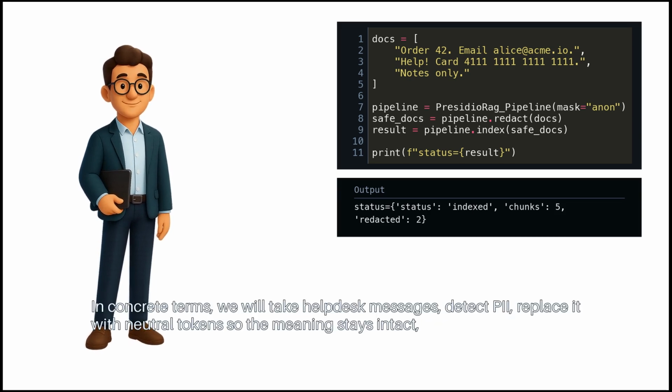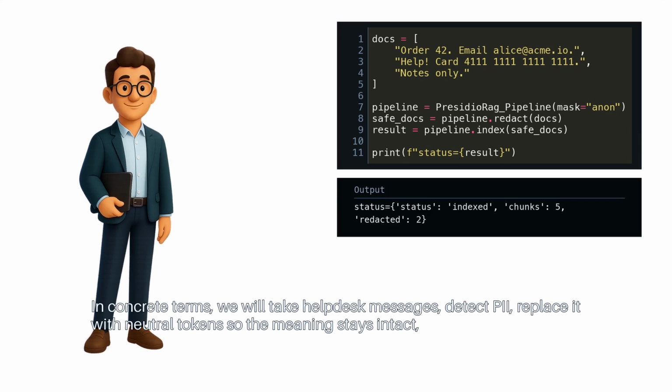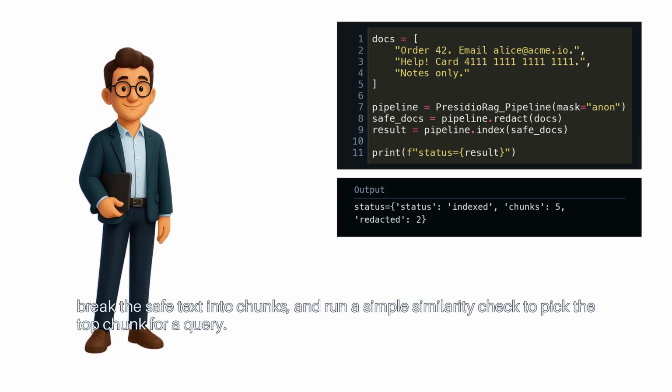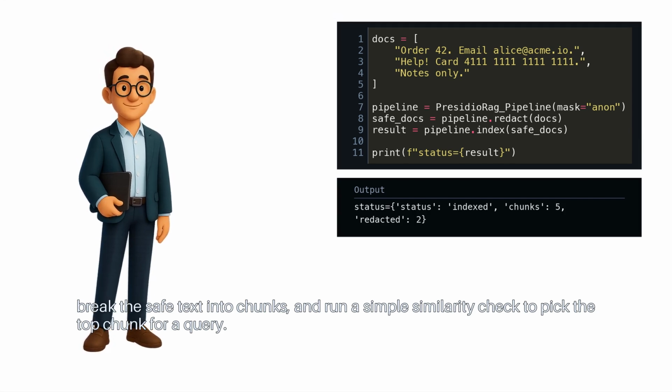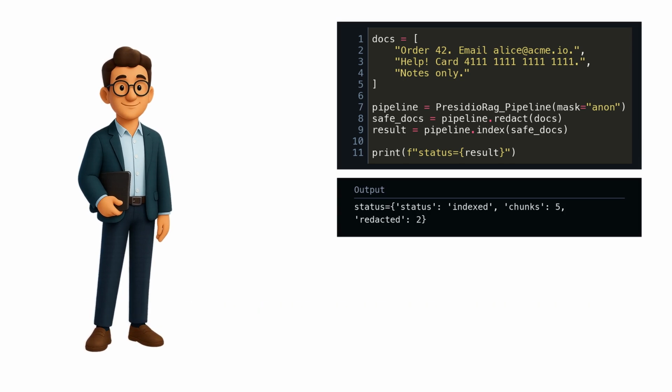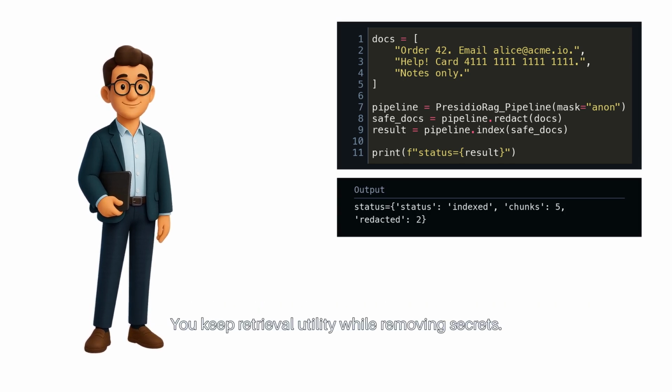In concrete terms, we will take help desk messages, detect PII, replace it with neutral tokens so the meaning stays intact, break the safe text into chunks, and run a simple similarity check to pick the top chunk for a query. You keep retrieval utility while removing secrets.